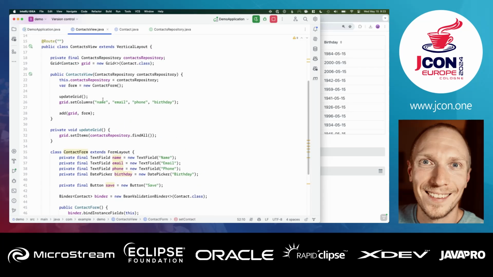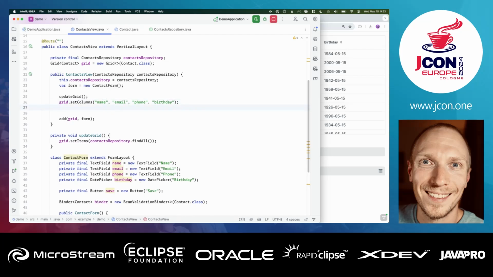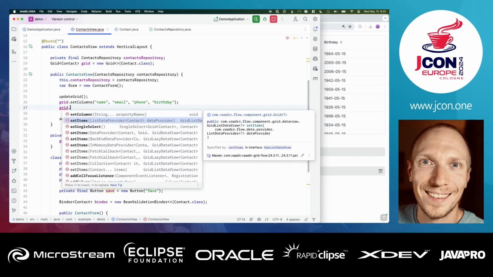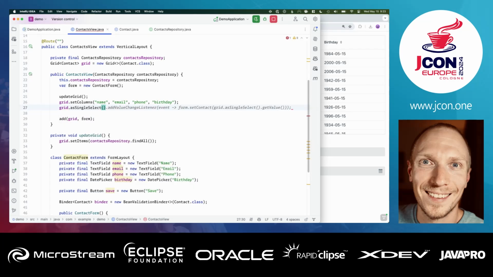So how do we actually then get the selected value? If you remember back to the slides, we said that all the components are emitting events that we can listen to. So in this case, that's true as well. Grid supports both single and multiple selection. So in this case, I'm telling the grid I'm only interested in getting one value out of you at a time. So we're going to say add value change listener, and we get an event from there.